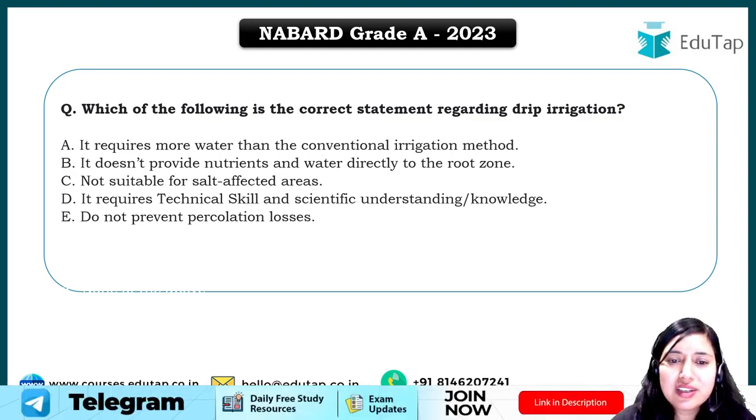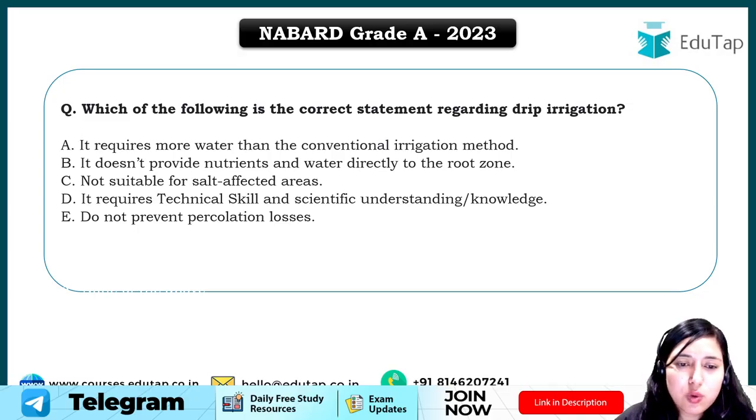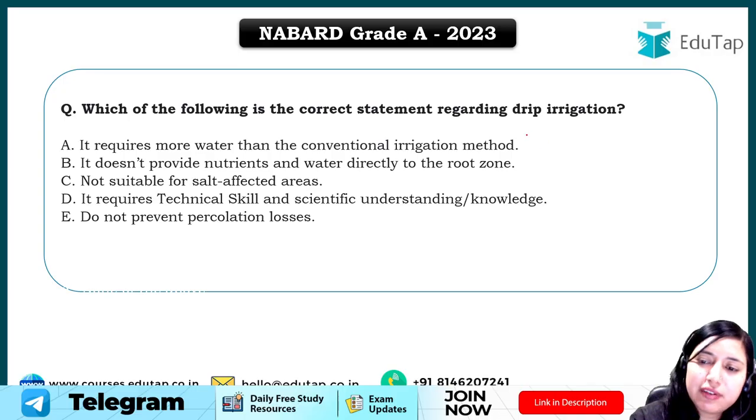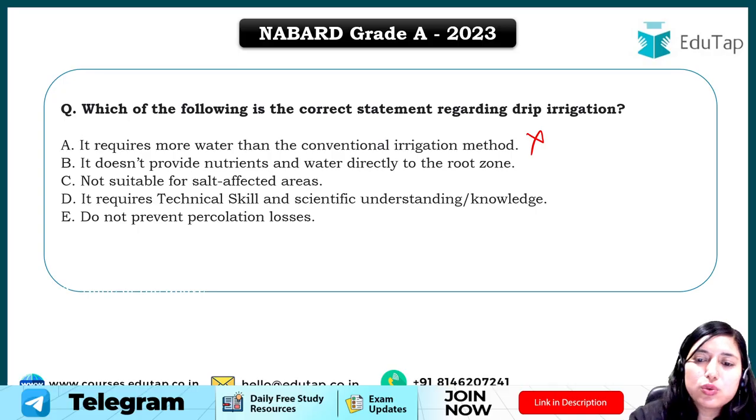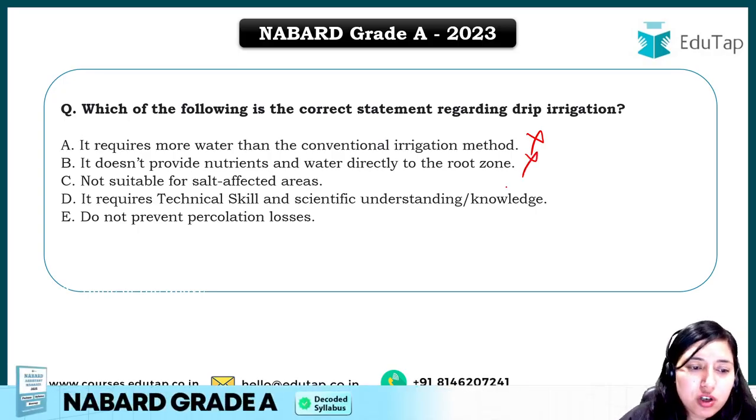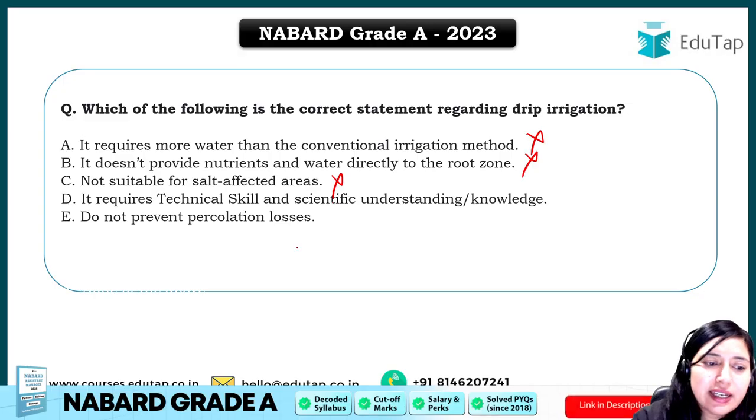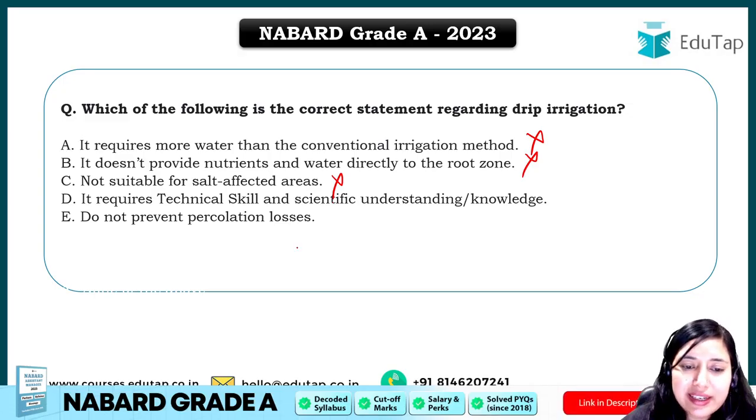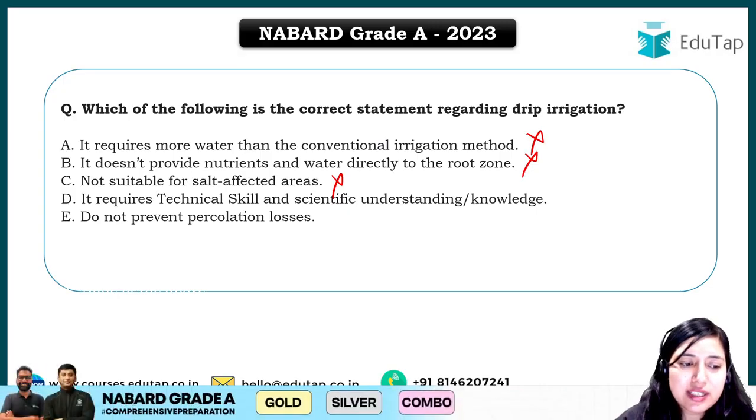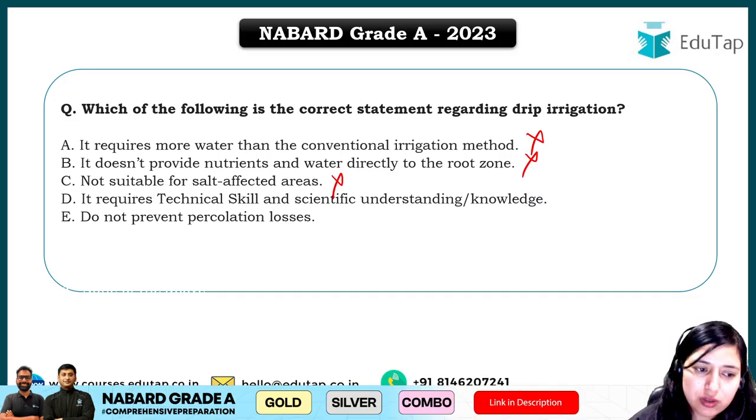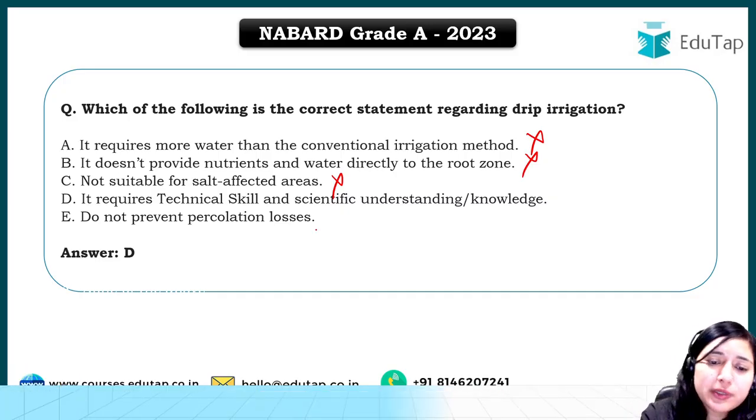Next is, which of the following is a correct statement regarding drip irrigation? Options are: it requires more water than conventional irrigation method, it will not be the answer. It does not provide nutrient and water directly to the root zone, it will not be the answer. Not suitable for salt affected area, again incorrect. It requires technical skill and scientific understanding and knowledge, okay, that can be the answer. Let's move ahead to the next: do not prevent percolation losses. Okay. So the answer here will be option D, right?